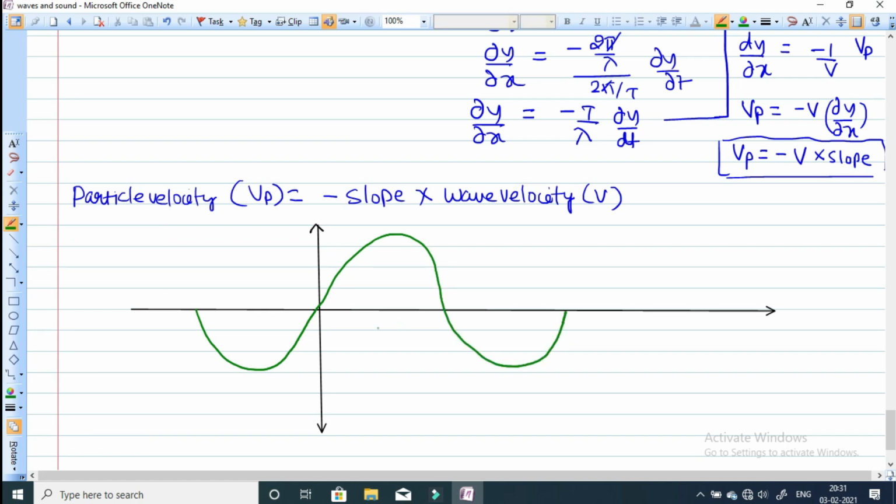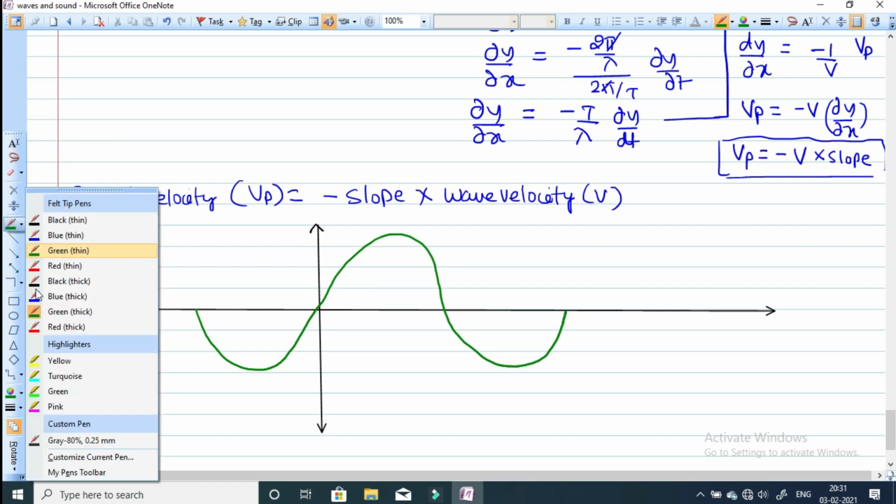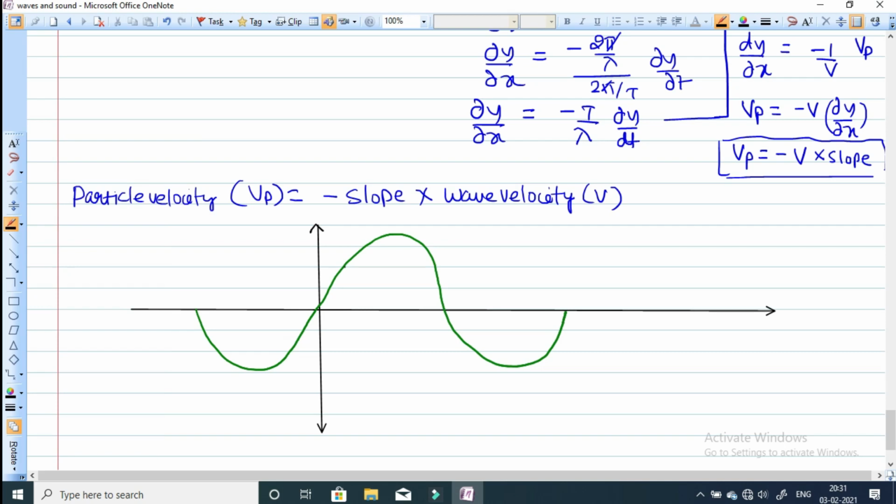Let me choose 2 points. These are the 2 points. Easily you can see them there. These two particles have got the same position y, and this position I'm taking x1, and this position I'm taking x2. Let me see at x1 and x2 what is the direction. So let me calculate the slope here.